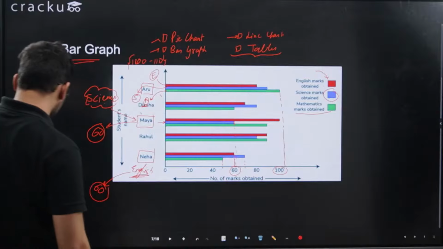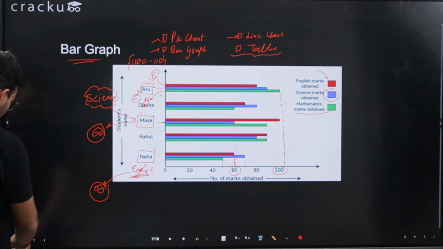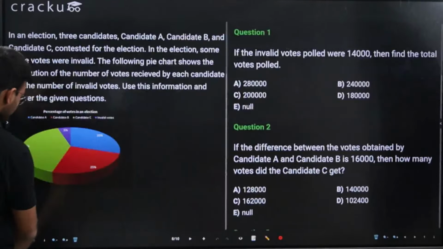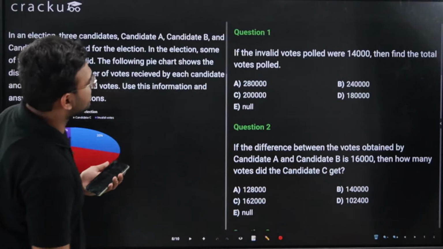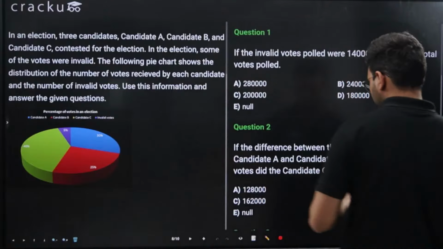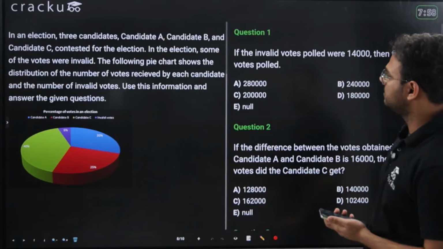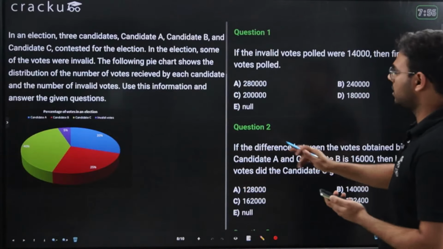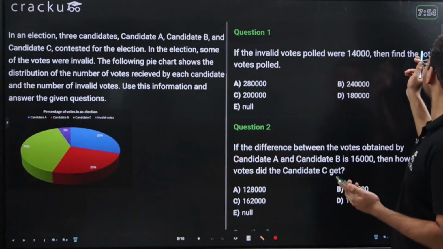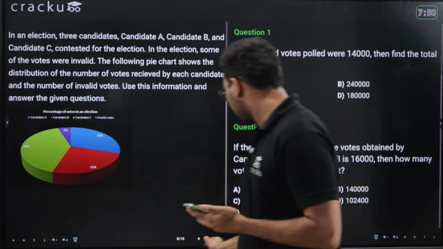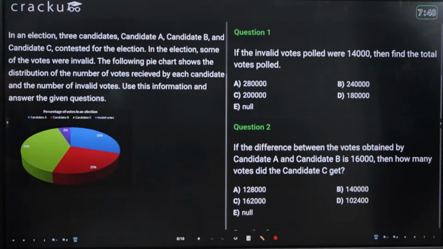So let's start with the questions now. This is the first set. 8 minutes are being given, I think. I'll just start the timer now. You have to read this set. Once you are done with this set, after let's say 3.5 minutes, I'll show you all the questions. Currently, question 1 and question 2 are visible.